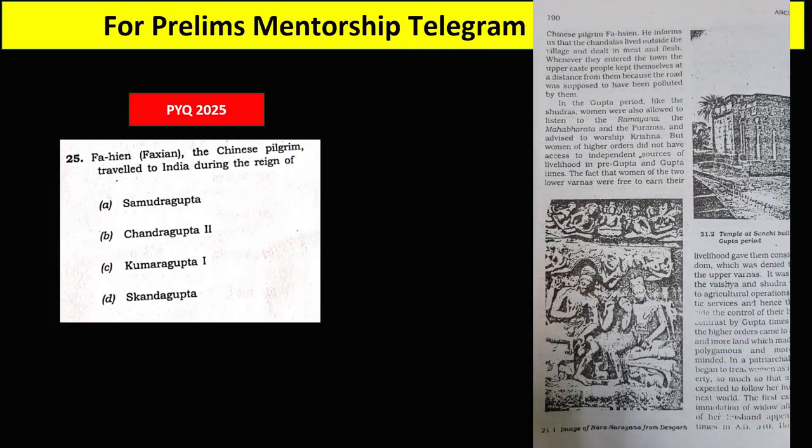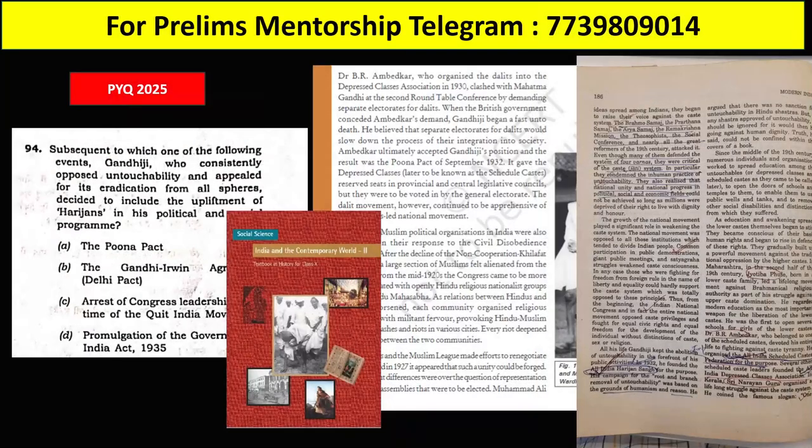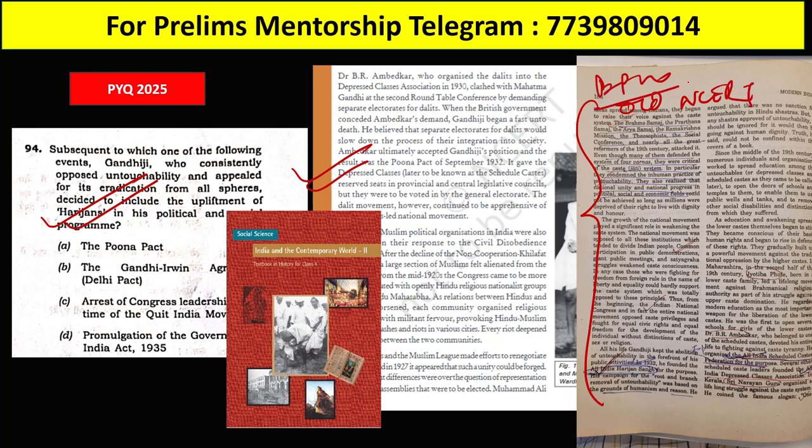Next question, you can see here Fa Hien, the Chinese pilgrim, again from the old NCERT Ancient India book. That is why I say please do read the old NCERT book, class 11. It is very important. Every year definitely 1 or 2 questions come from this book. This year also 2 questions were there from this book. One was from the Mauryan period and the second one from the Gupta period. Next, you can see this question on the Poona Pact. This was also covered in the old NCERT Modern India book by Bipan Chandra, very important.